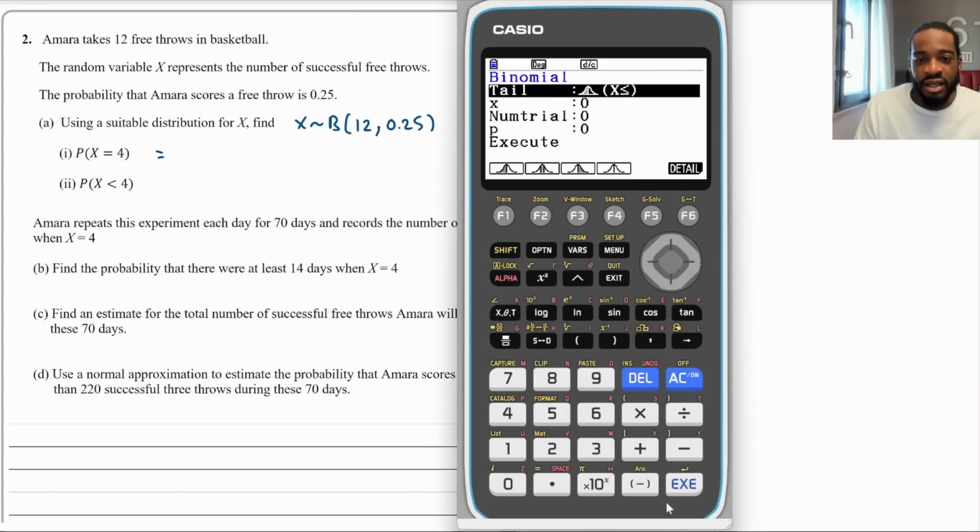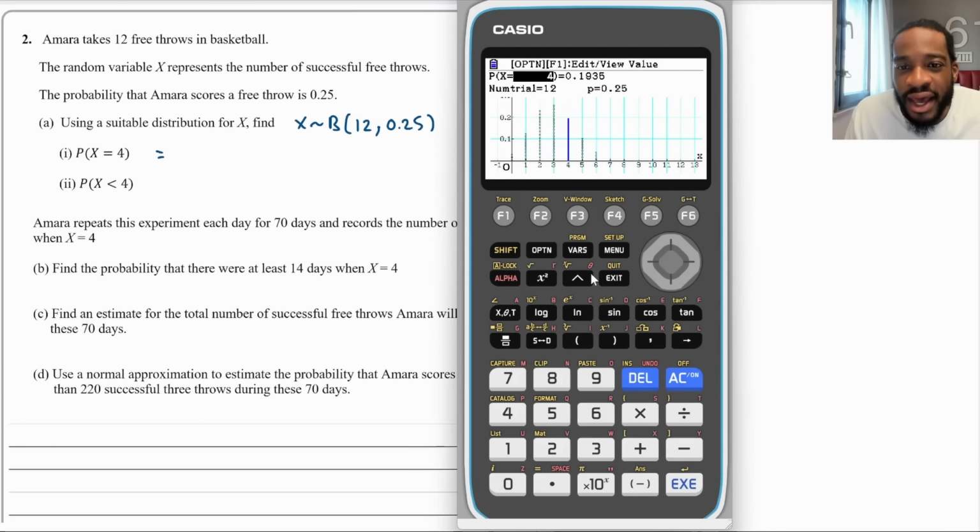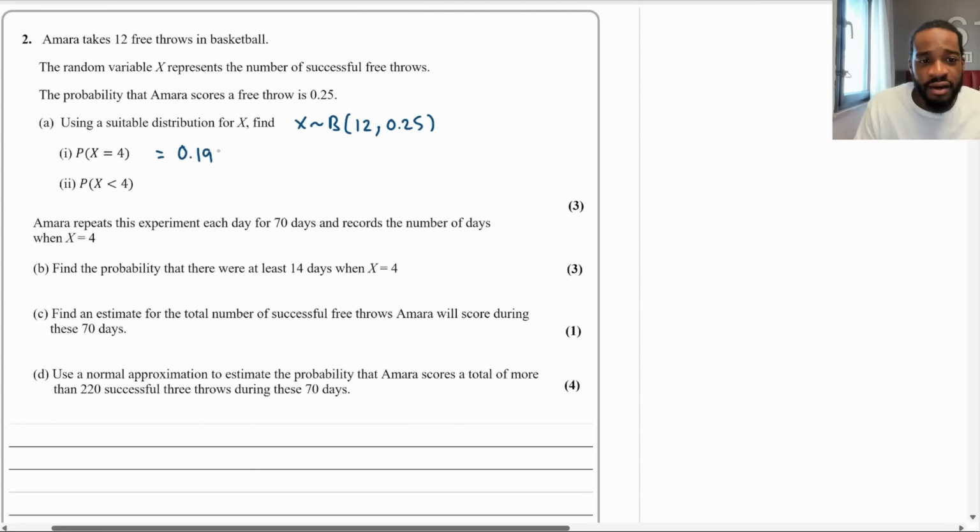So on the calculator, we're doing X equals, aren't we? So if I change that to an equals like that, and then I want 4, the number of trials is n, which is 12, and the probability is a quarter, 0.25. This is going to equal 0.19 to 3 significant figures, which is what I'll give it to, because that's what the mark scheme does, which is going to be 0.194, isn't it? 0.194. Next one, probability of X is less than 4.